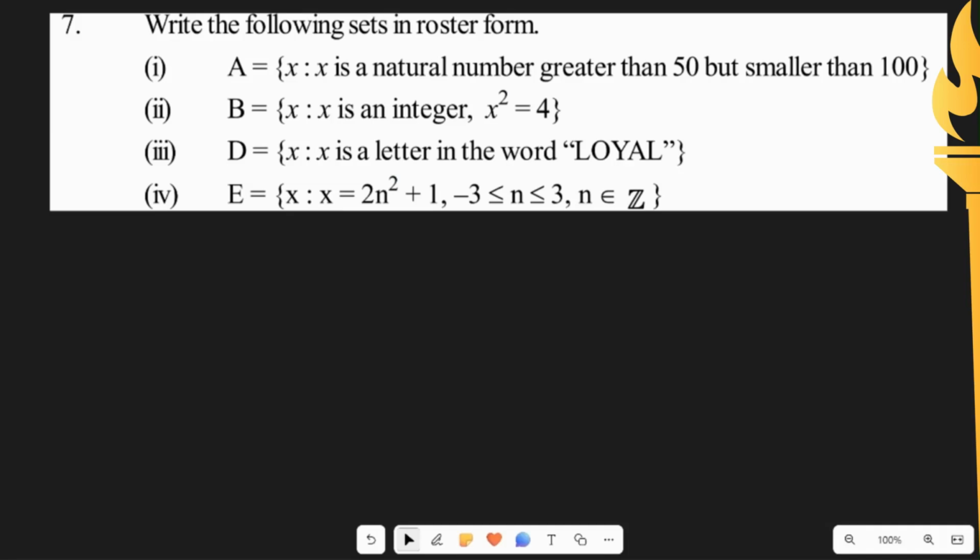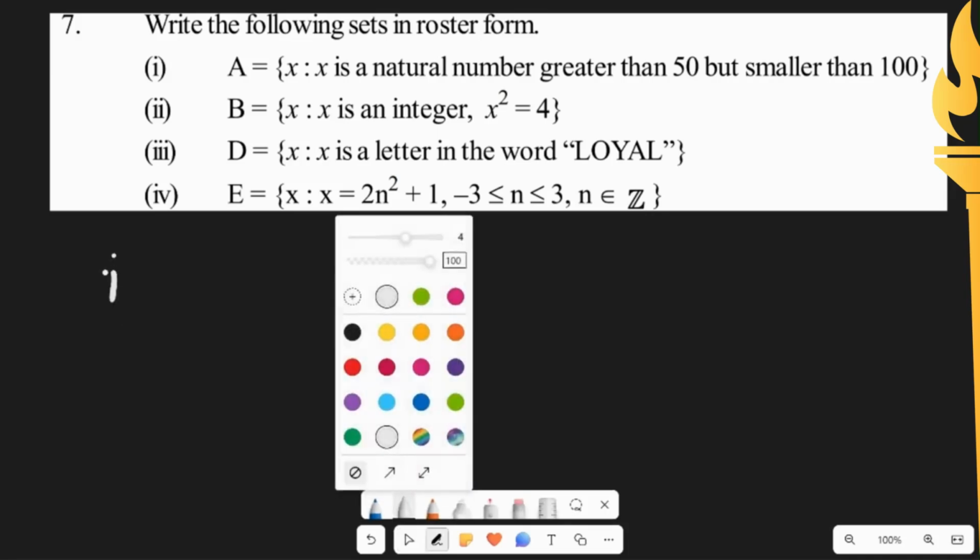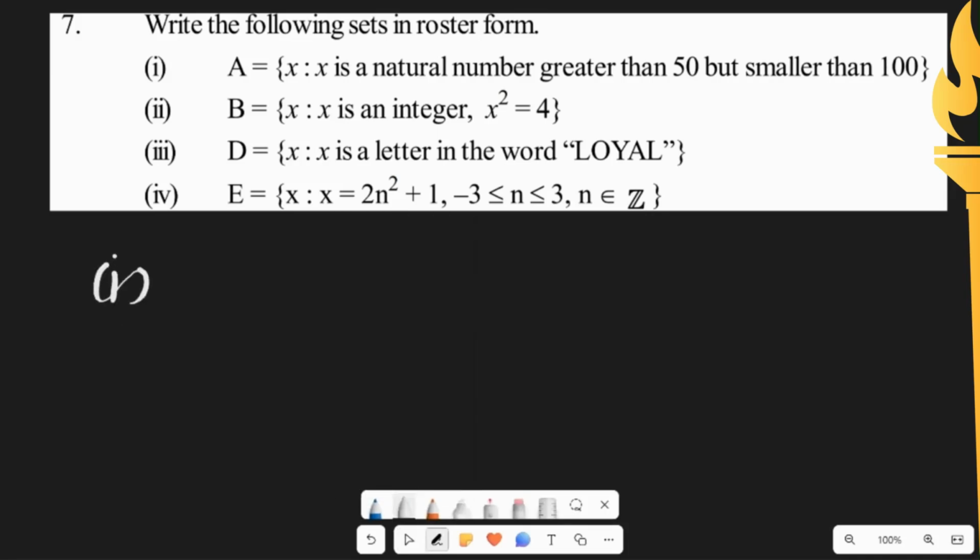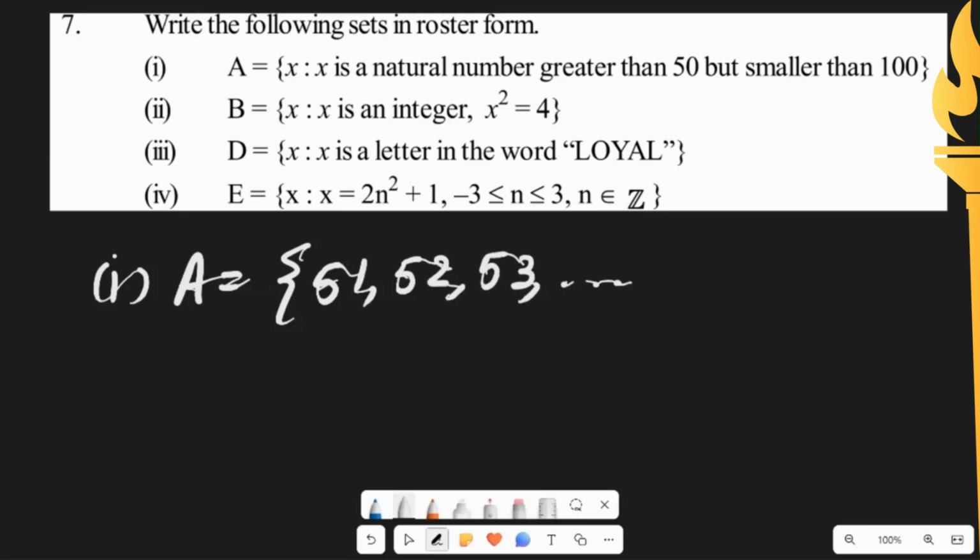We have the seventh question of exercise 2.1, which says to write the following set builder form to roster form. So first one we have here, it says x is a natural number greater than 50 but smaller than 100. We would write it as 51, 52, 53, and so on till 99.